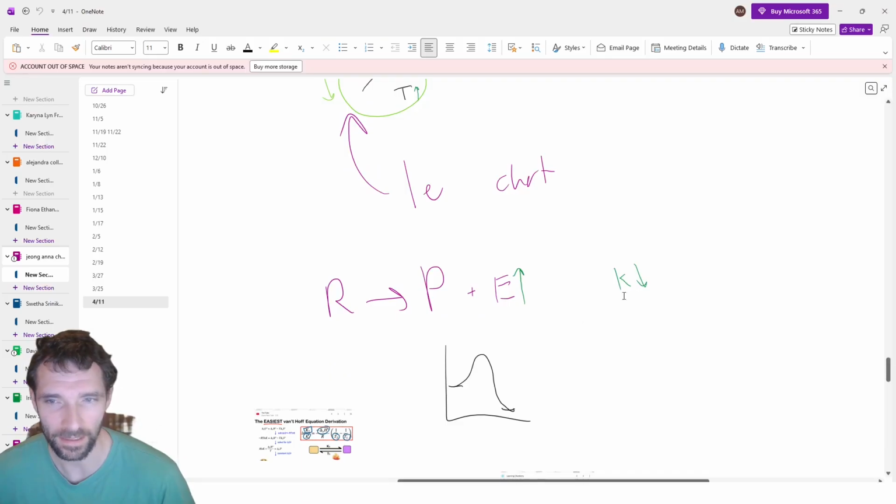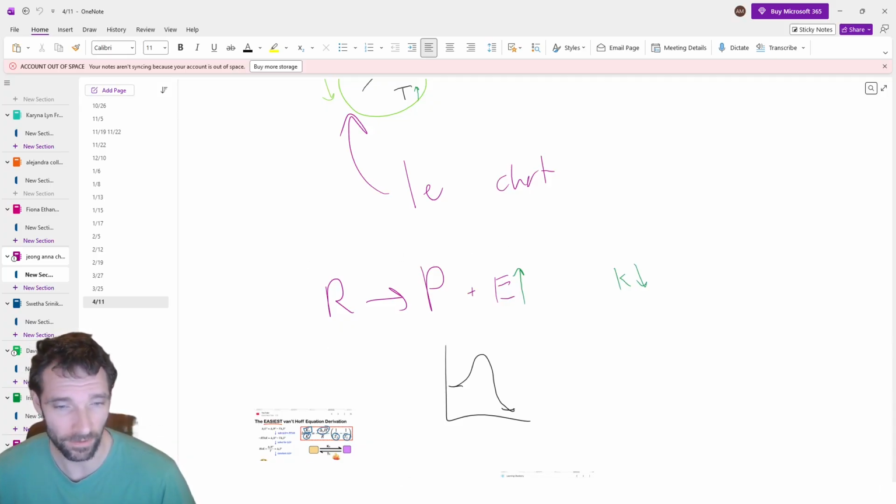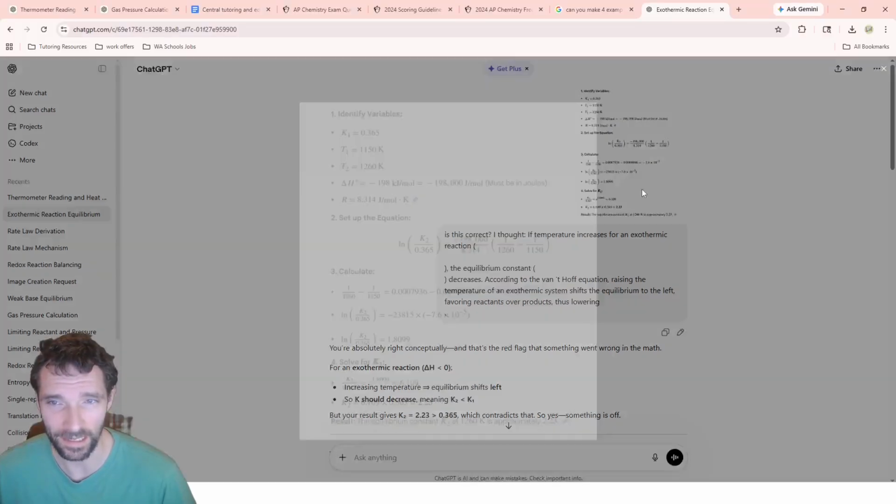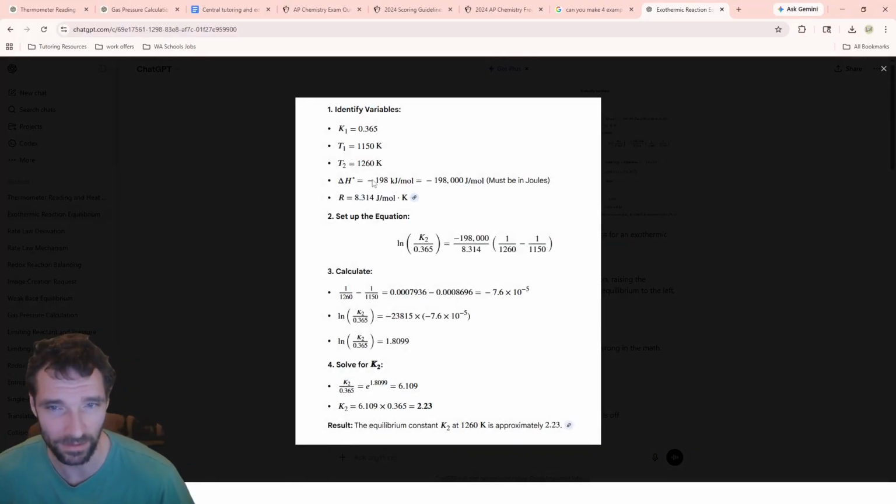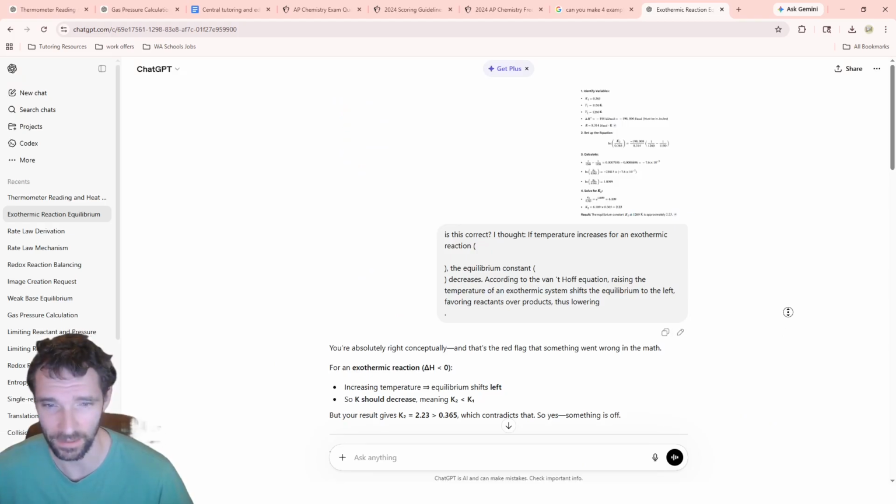conceptually that if we have an exothermic reaction and the temperature goes up, then K equilibrium is going to get smaller. That's a very big picture concept. So when I was checking this out, I was like, okay, this is exothermic. We're going to a higher temperature. There's more energy, so that K should be getting smaller. And it got bigger. So that just seemed off to me.